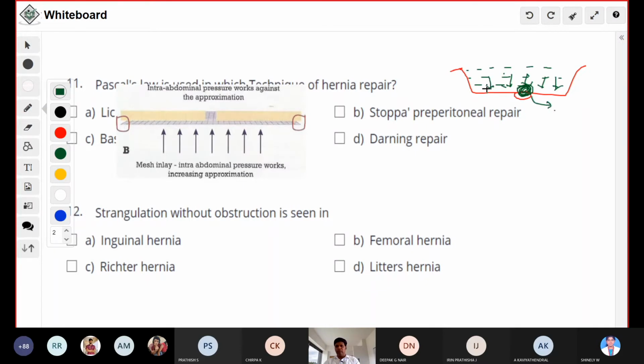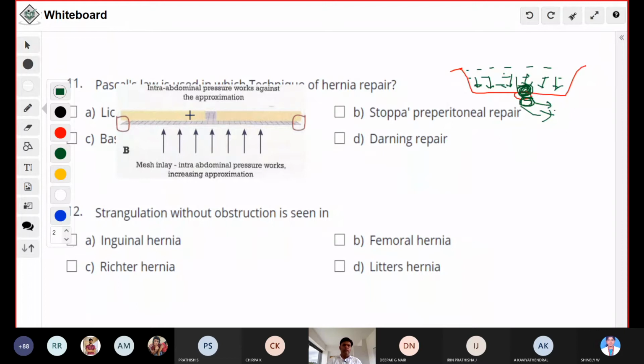In inguinal surgery, we consider the intra-abdominal pressure. If you keep the stopper outside, what will happen? Because of increased pressure, it will come off and there will be continuous water leakage. That is Pascal's law.